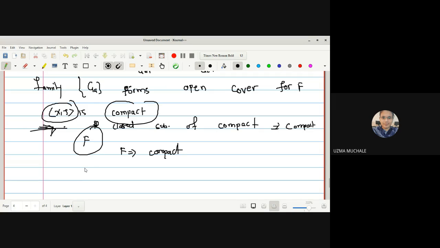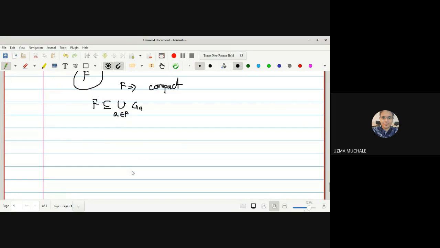As F is compact and F has an open cover GA, F has a finite subcover. Hence we can write the finite subcover as GAi, where i runs from 1 to n, which is contained in the family of GA, where A belongs to capital F.